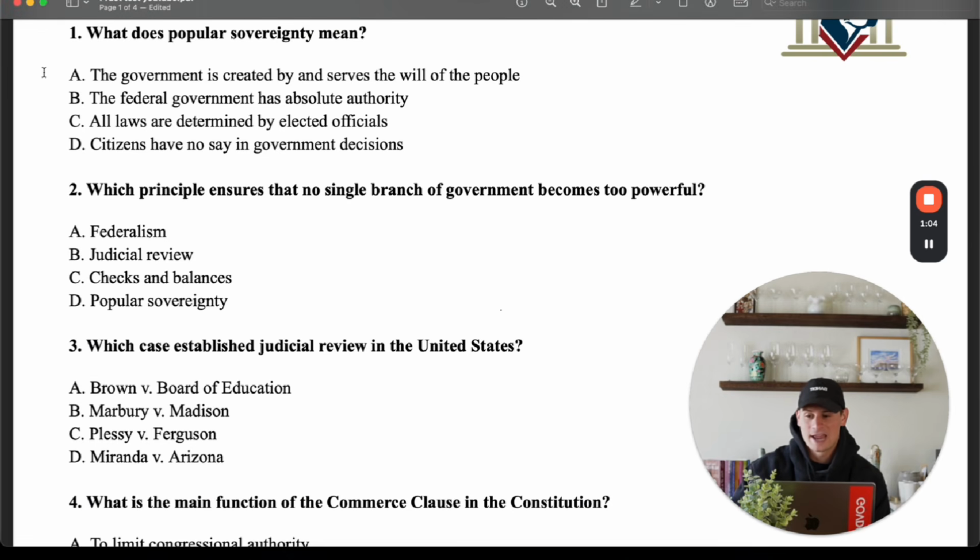The answer here is A, all right? The government is created by and serves the will of the people, all right? Popular sovereignty means people and their right to decide how their government functions. The answer to number 1 is A.